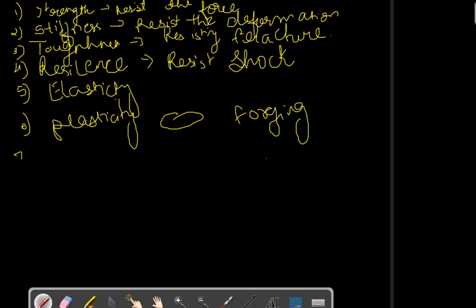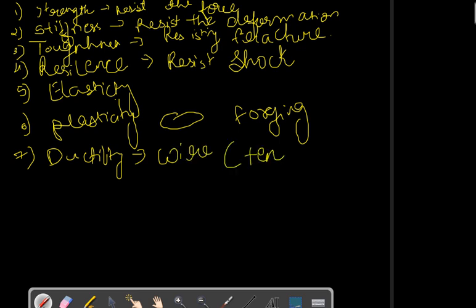The seventh one is ductility. Ductility is the ability of a material to convert itself into wire, so it can withstand more tensile force.